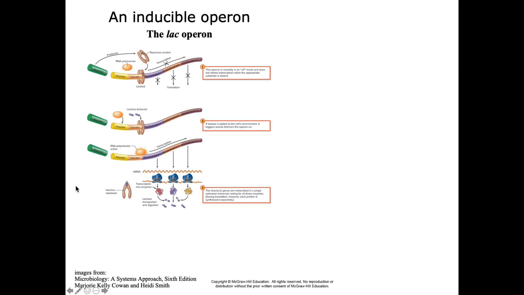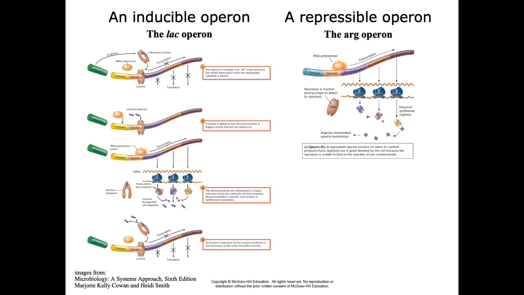So those genes will then be translated, and the proteins produced serve as enzymes to help break down and digest lactose. Eventually, lactose will be depleted, and that means the cell will no longer need to make the enzymes necessary to tear lactose apart. So the whole process sort of reverses itself. As the repressor protein is freed up, it will bind to the operator once again, and thus the Lac Operon is turned off.